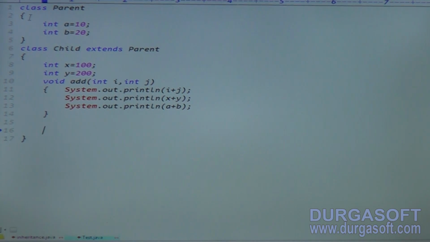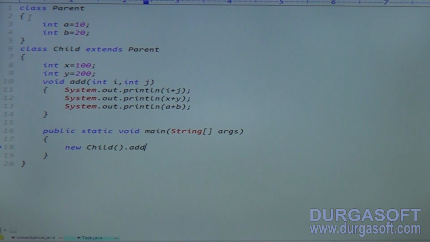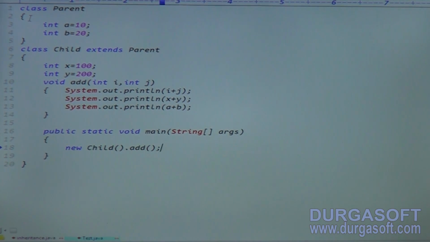So clear. Now the main method. Public static void main. Tell me what is the syntax here. String array args, open brace, close brace. Now generally I am using a nameless object. New Child, dot. Which method do I want to call here? The add method.